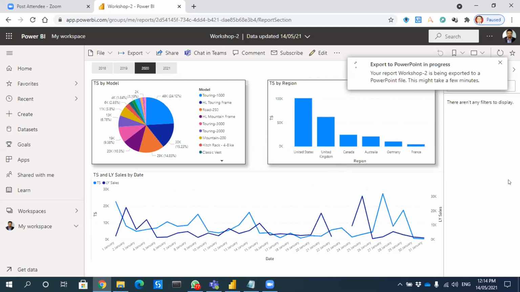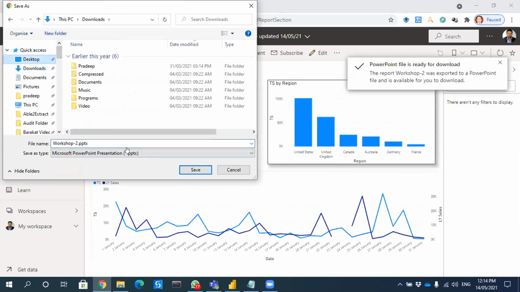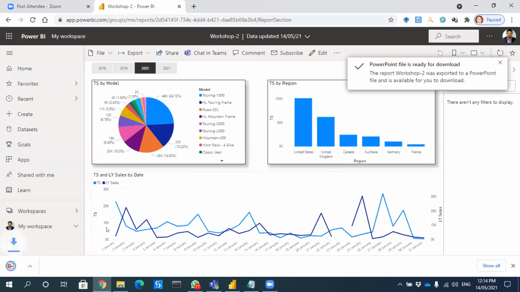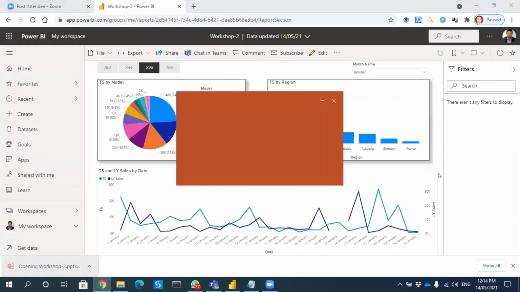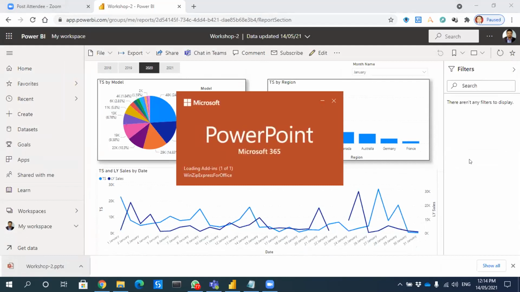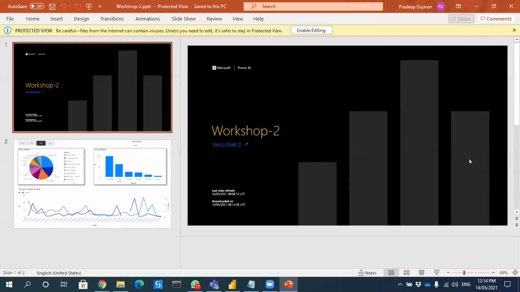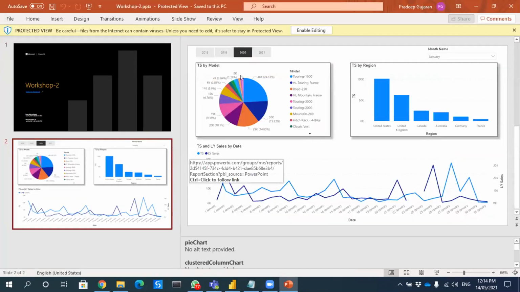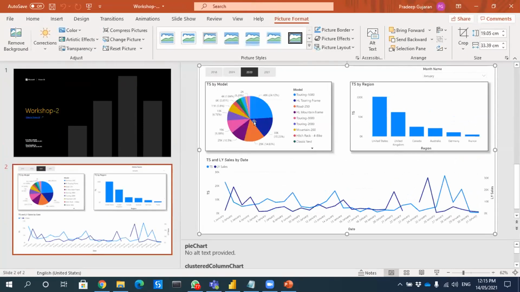So it is not that you update something again and it automatically updates. No, it will not create any connection between the PowerPoint and the file. Just an image. Like Excel, you could actually do an embedded file, so it updates. Yes, correct, sir. But here in Power BI, maybe soon they will come up with that and upgrade. Hopefully. So it will be only a plain image without any embedding.